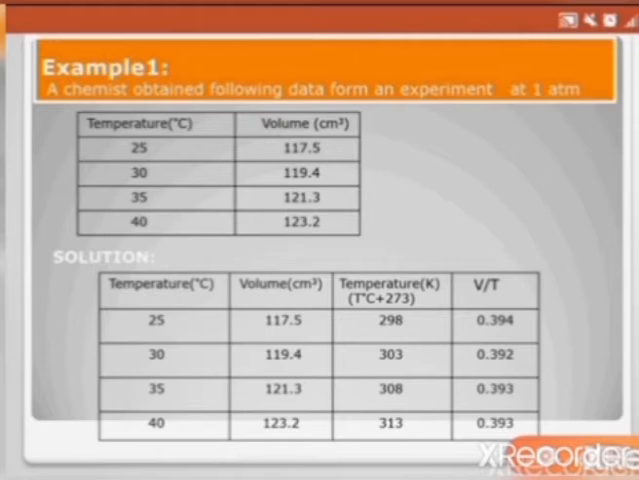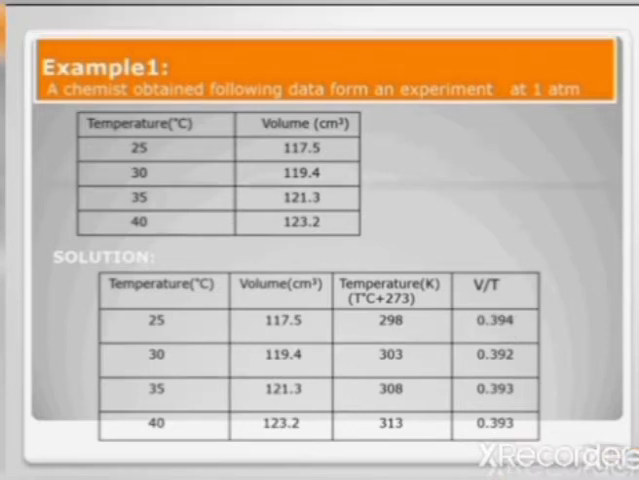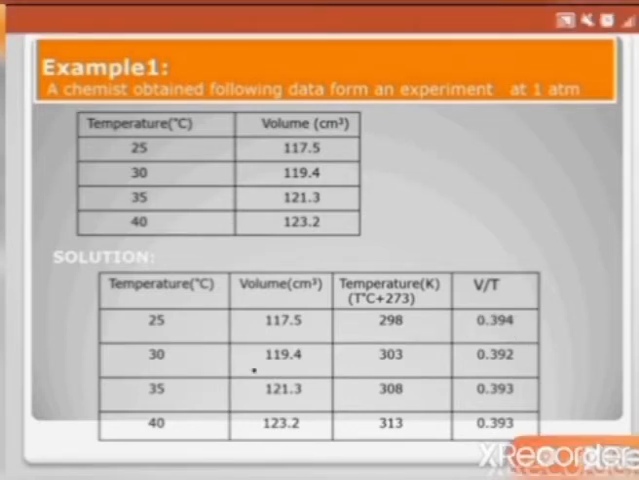For the first situation, we are going to divide 117.5 by 298. The answer is 0.394. Now, we are going to divide 119.4 by 303. The answer is 0.392. By dividing 121.3 by 308, again the answer is 0.393. Thus, after solving the complete data, we come to the conclusion that the ratio of V over T in all the situations is a constant value, that is 0.39. So it means that the given data satisfy Charles' law.